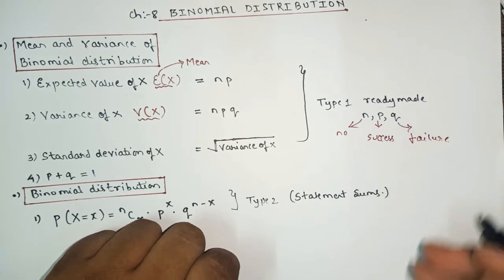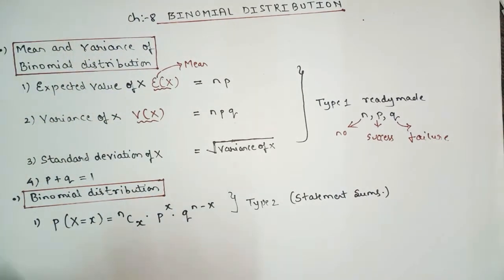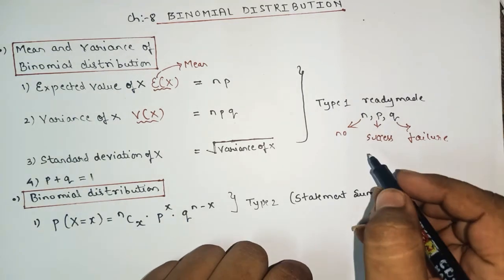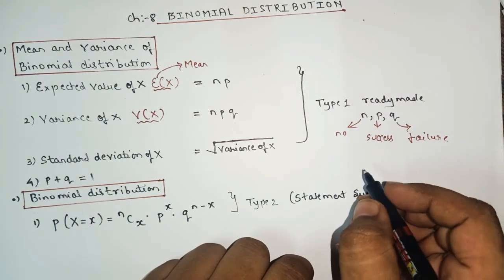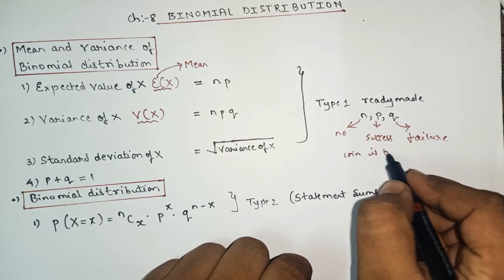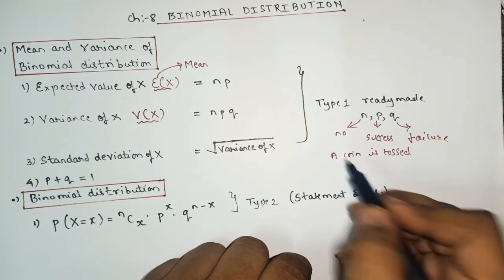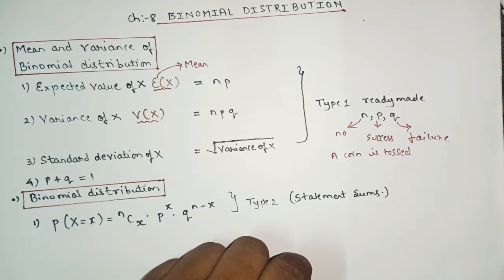Now what do you mean by success and failure? It means, suppose a coin is tossed, that means a single coin is tossed. So what will be the outcome?